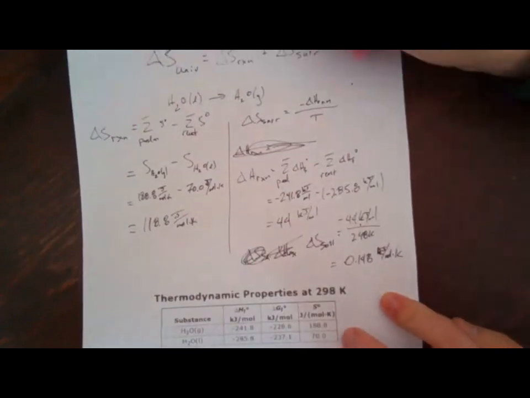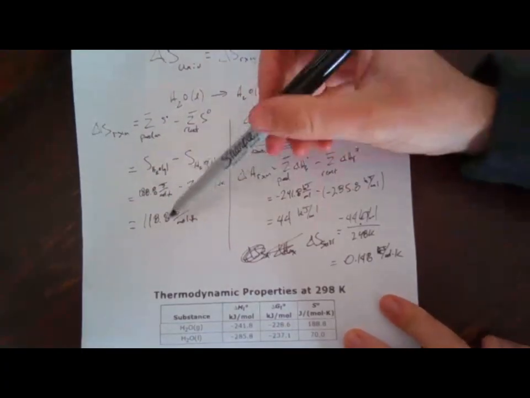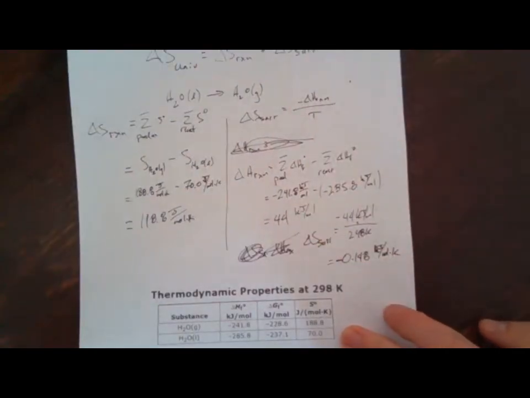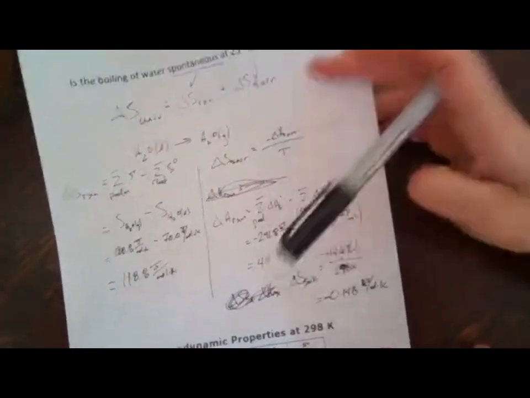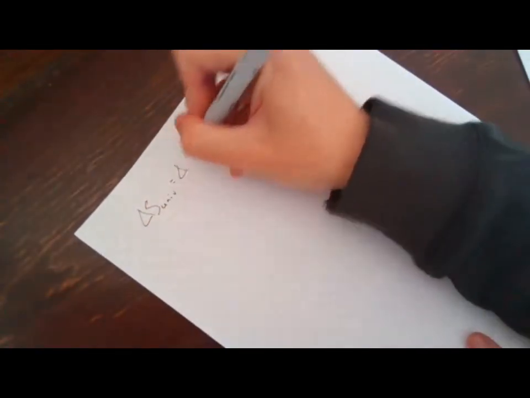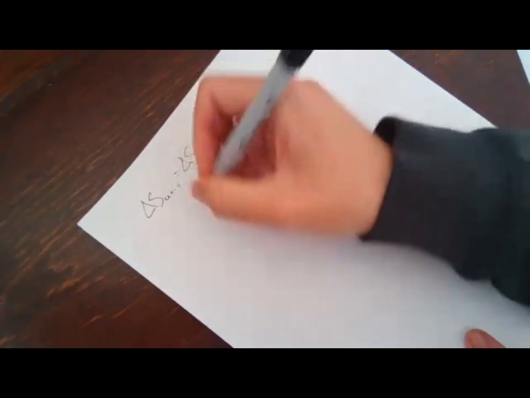So we were trying to calculate delta S universe. We had delta S of reaction and delta S of surroundings as the two components. We can calculate each of those based off reference information, and then add them together. There should be a negative sign mark, clearly. It should be 298. That kind of looks like a 4. A little bit sloppy. I'm trying to go too fast. All right. So we want to add those together now.